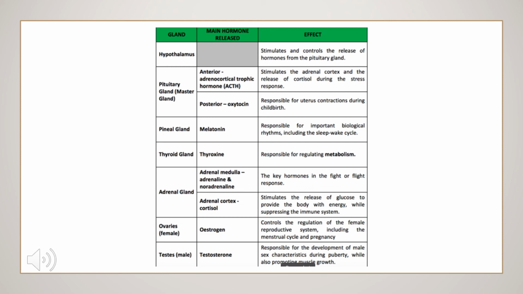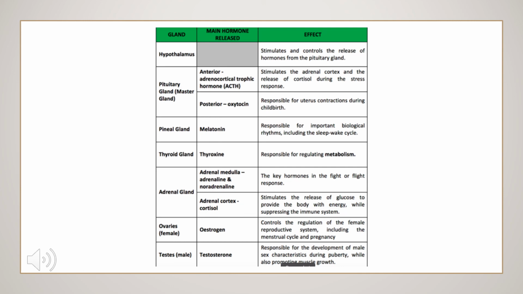The first and foremost gland is the hypothalamus, because the maximum amount of hormones are released from it. The hypothalamus stimulates and controls the release of hormones from the pituitary gland.